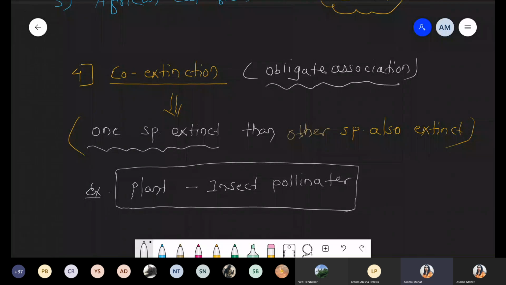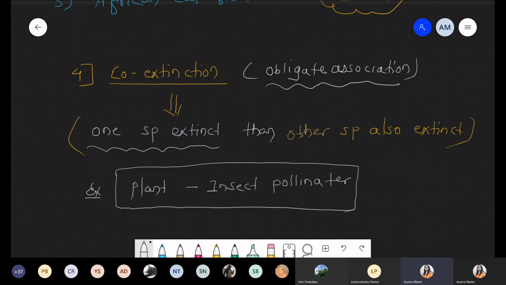Now what is happening in this condition? Basically, they depend on each other and complete their life cycle, right? Without their association, they cannot complete their life cycle. That's why such an association is called an obligate association. Just imagine, accidentally, for any reason, if that particular plant, for example Salvia, gets totally extinct, then ultimately the insect responsible for the pollination will also be extinct.